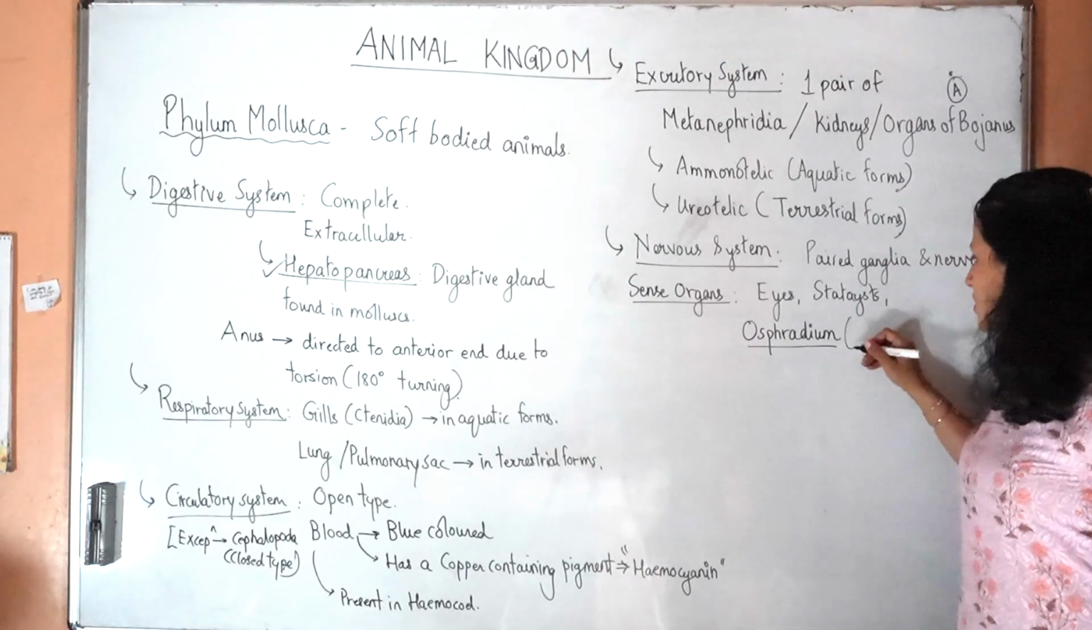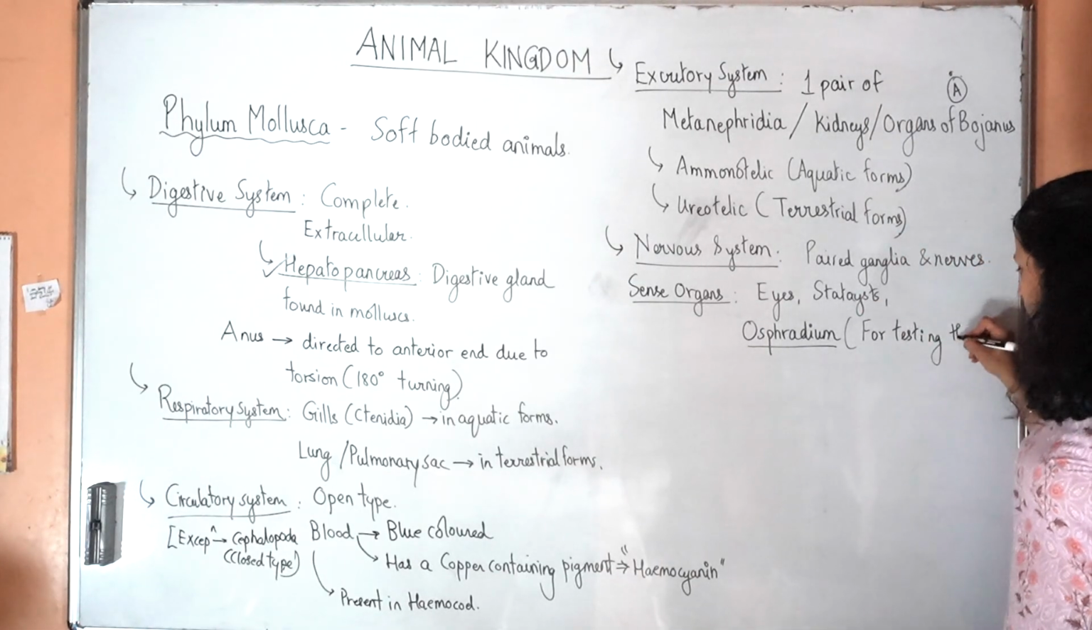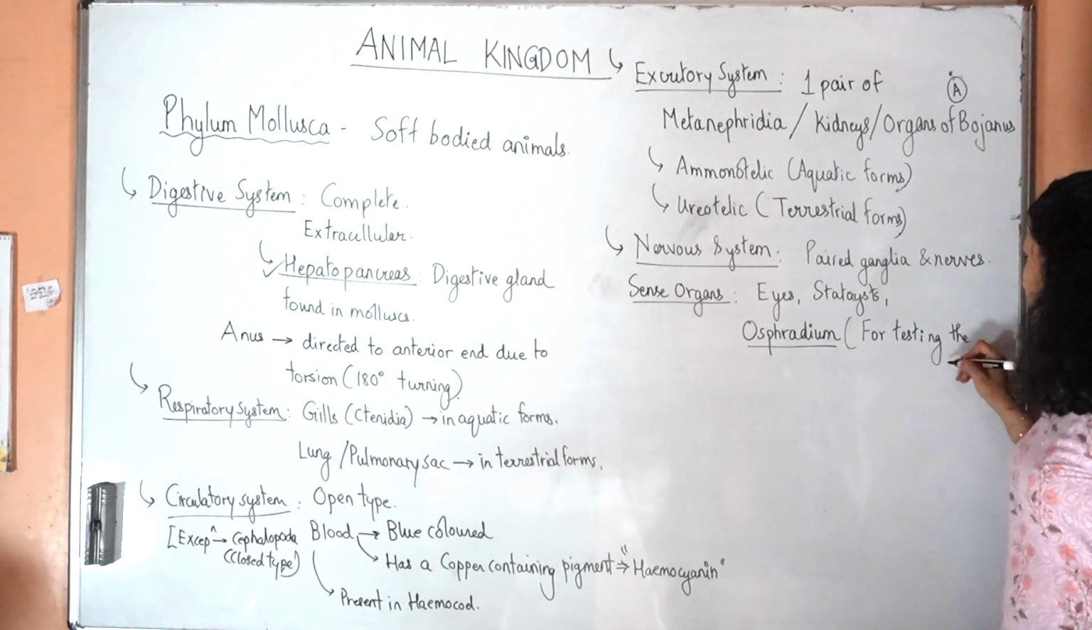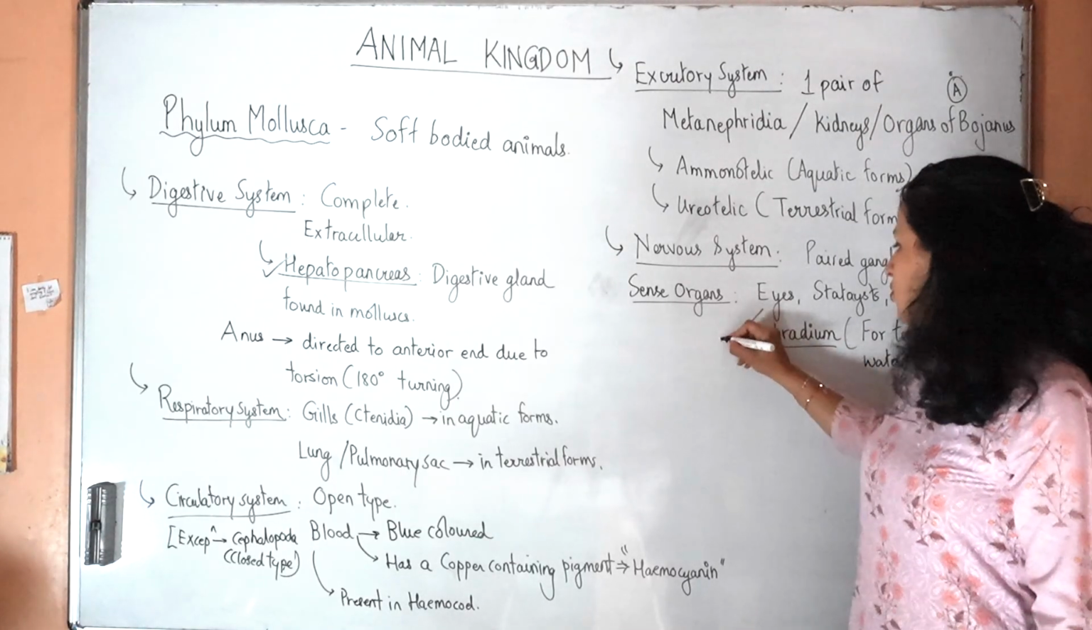Osphradium is a sense organ for testing the water, the chemical composition, the salt concentration of the water, etc. It helps in testing the water. This is important for AIIMS.